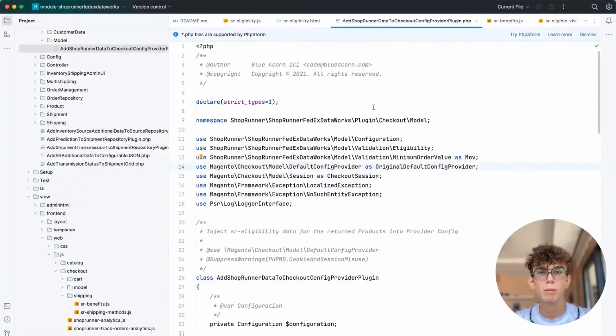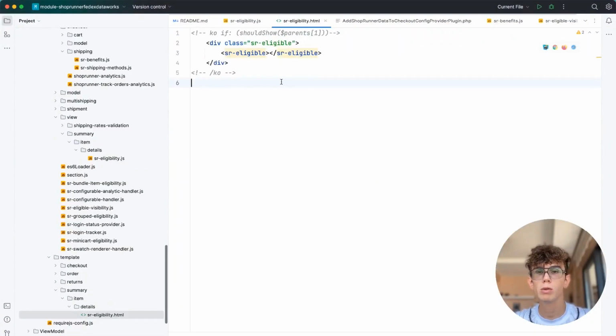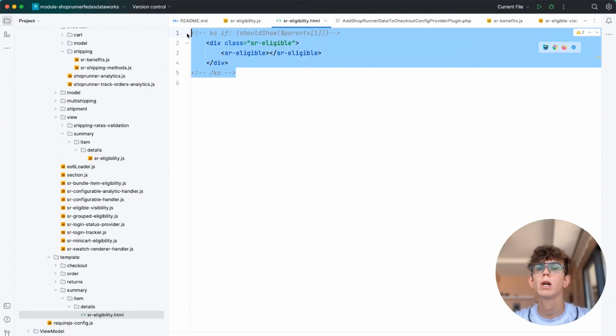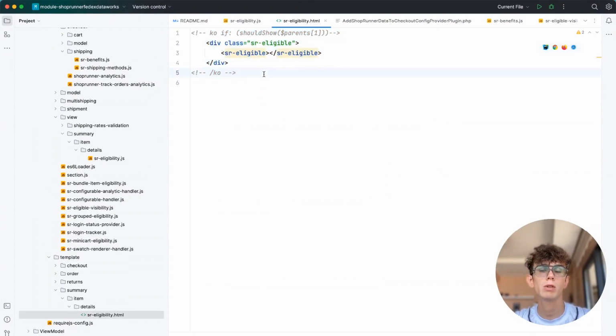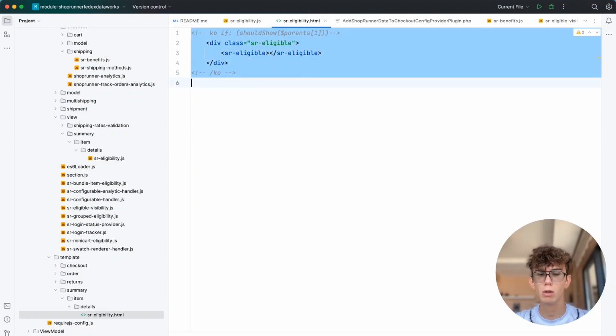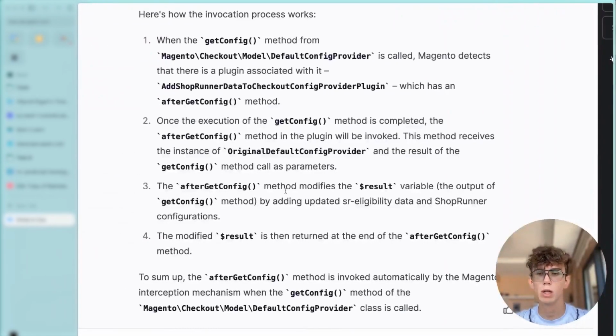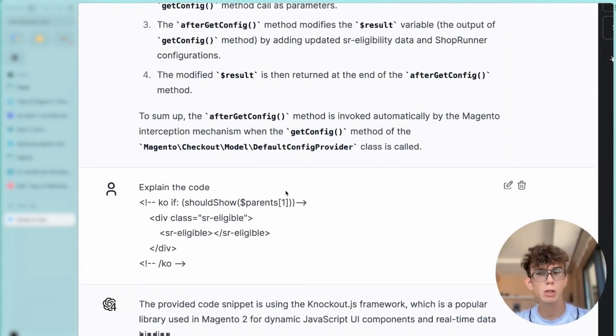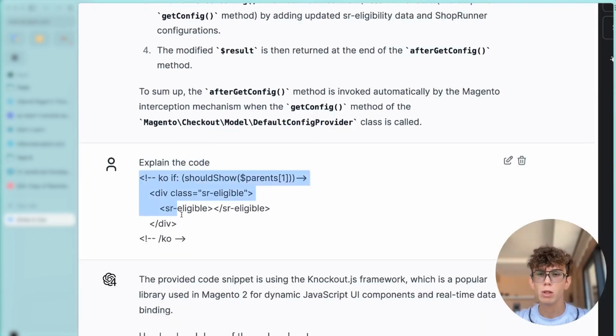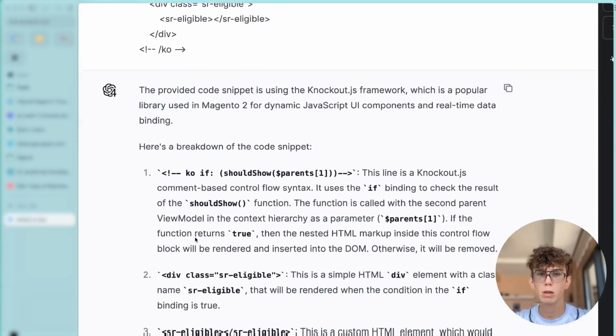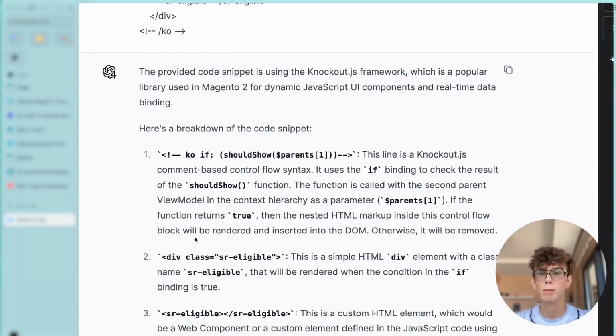After that, I needed to understand what type of code this is, because I had never seen such strange comments in an HTML file. So I copied that code and asked ChatGPT: explain the code and got attached below. Magic! I got a great explanation again.